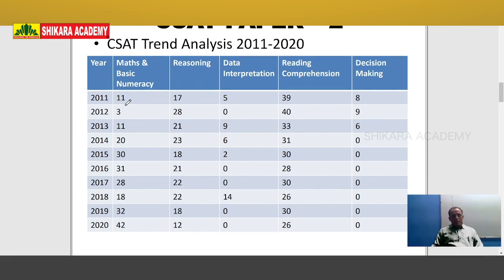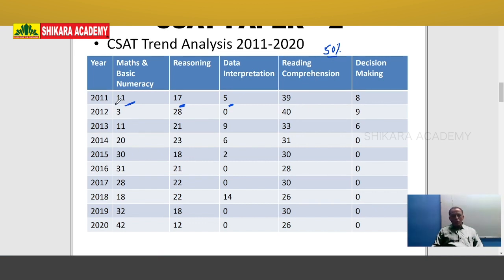In 2011, there were 11 questions from basic numeracy, 17 questions from reasoning, 5 questions from data interpretation and 39 questions from reading comprehension. So approximately 50% or less than 50% of questions are covered from reading comprehension.